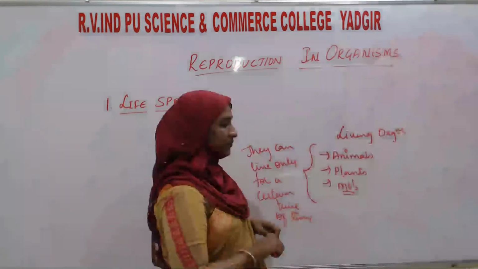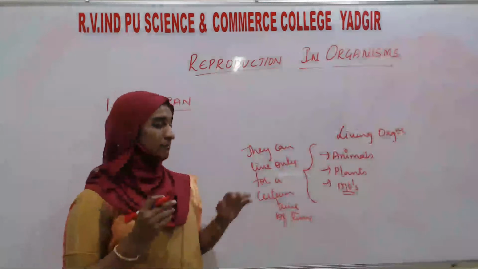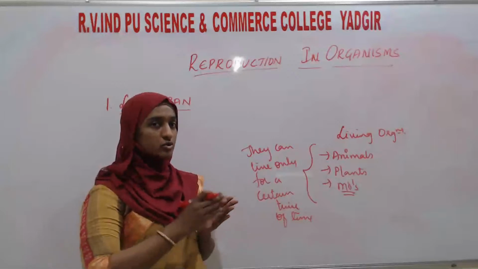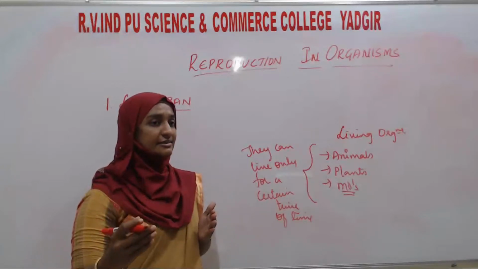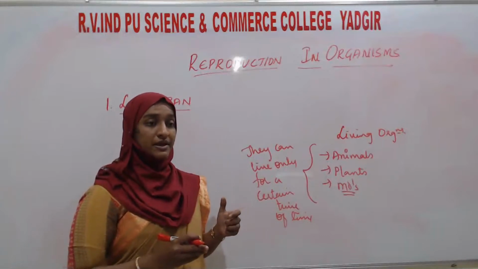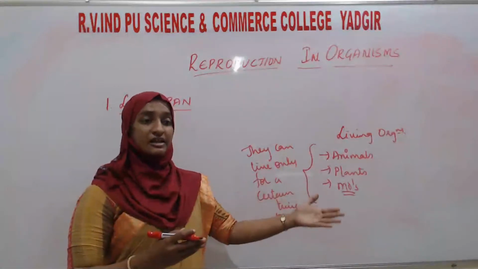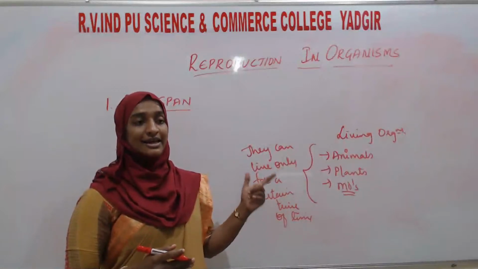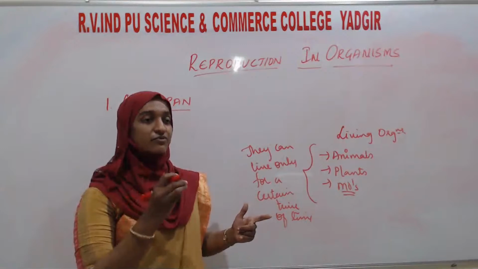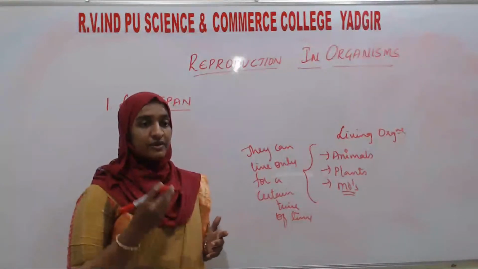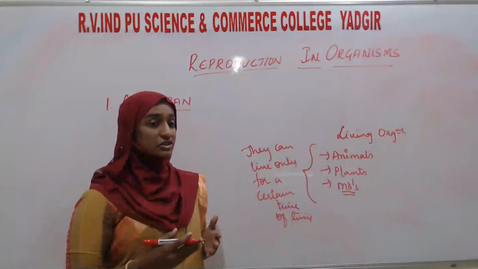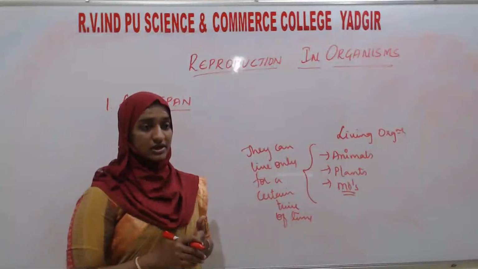These living organisms have a particular birth time, and from birth to whenever their life ends, we call it death. So the time period between birth and natural death. Why do we consider natural death? Because many organisms, for example man, may commit suicide, which we cannot say is a natural death.